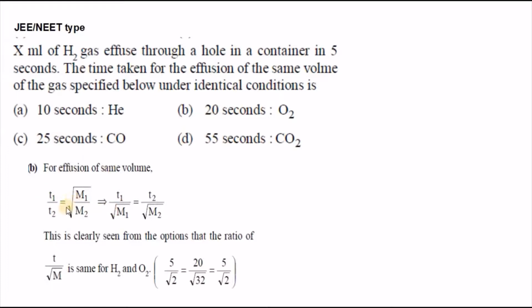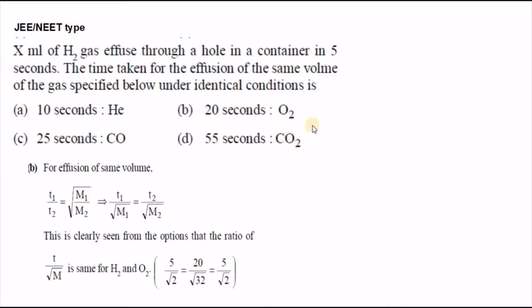That is T1 by T2, for two different gases, equals square root of m1 by m2. T1 by root m1 is equal to T2 by root m2. Assuming that the hydrogen case is T1, m1, hydrogen time is 5 seconds and its molar mass is 2, that's why we got 5 by root 2.